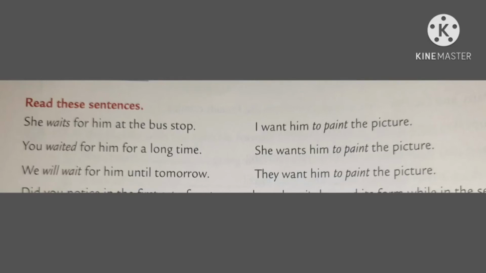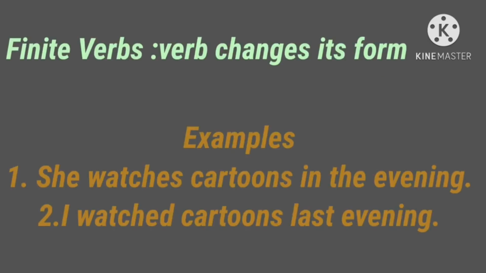A verb which changes its form depending on the number and person of the subject and the tense of the verb is called a finite verb. So what is a finite verb? A verb which changes its form depending on the number and person of the subject and the tense is called a finite verb.